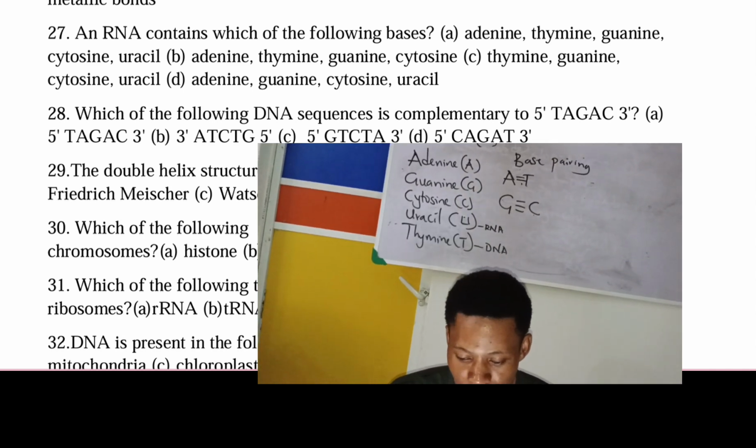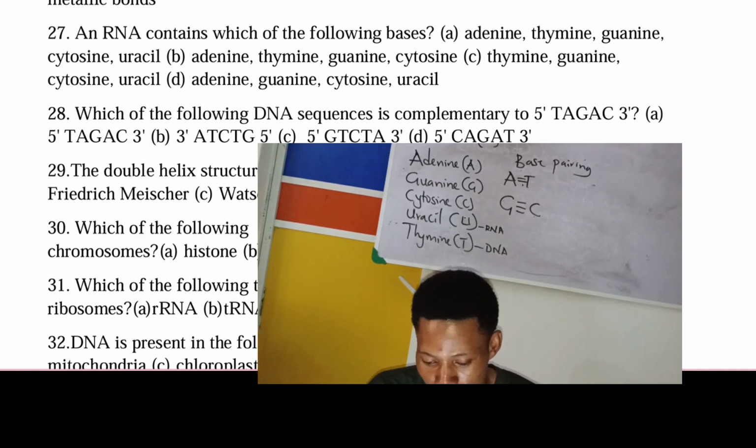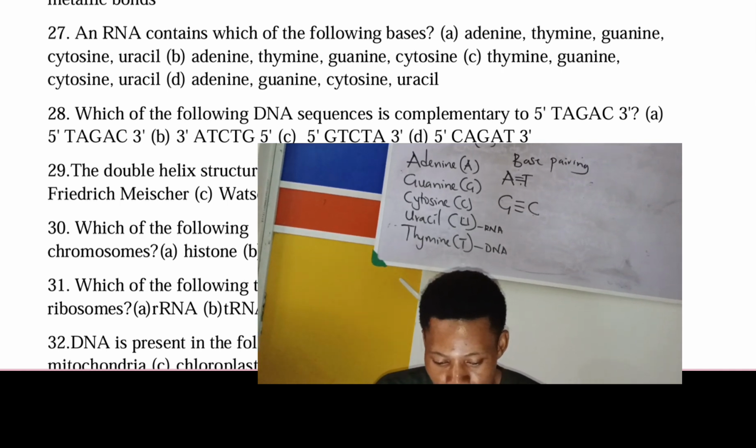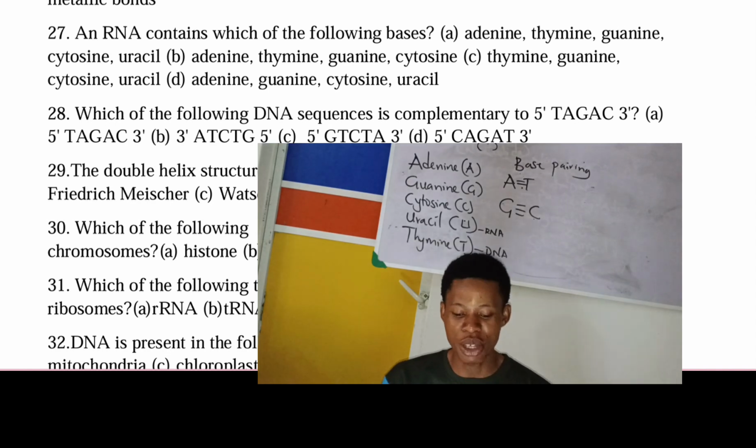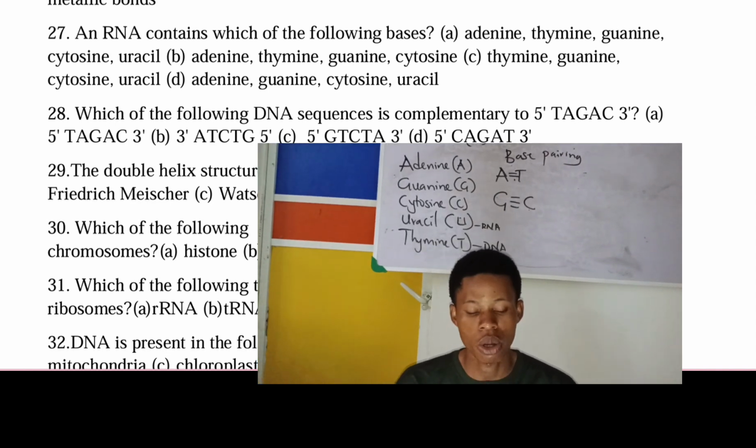A, does A have thymine? Yes, so that one is out. B, does it have thymine? Yes, so it's out. C, does it have thymine? Yes, so it's out. D does not have thymine. So D is our correct answer. D is the correct answer. Hope we understand.